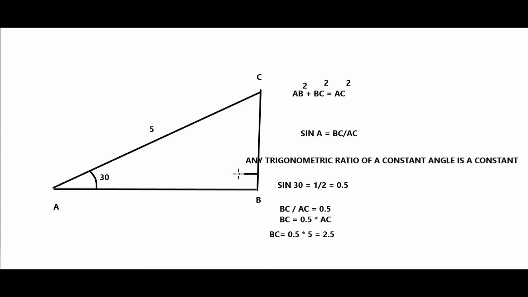If you know one of the angles other than the 90, of course 90 is known, and if any one side is given, we can calculate all the other sides. So we need to just measure one angle here.